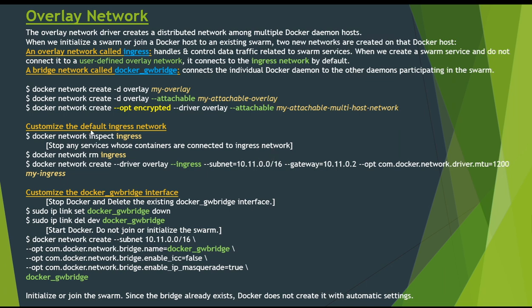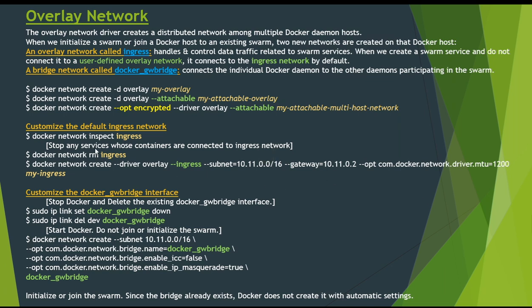We can also customize our ingress network or Docker gateway bridge network. First, let's see how we can customize the default ingress network. Most users never need to configure this network, but we can customize or modify it. This can be useful if the automatically chosen subnet conflicts with one that already exists on our network, or we need to customize other low-level network settings such as MTU.